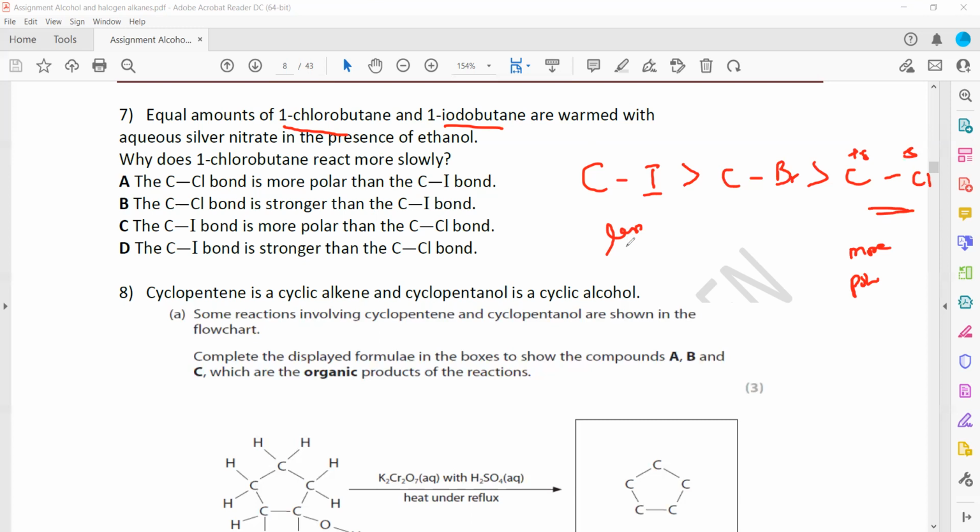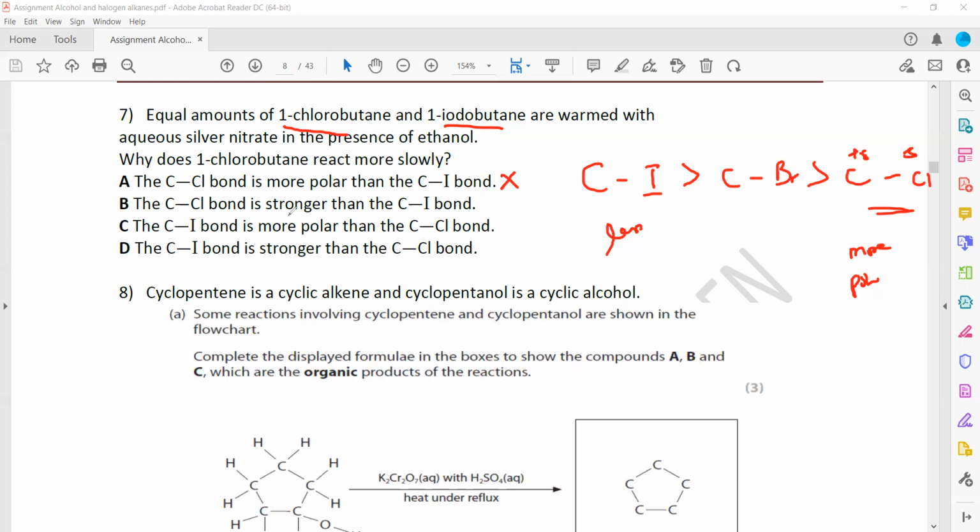But that does not explain the reaction rate, because if it were more polar, then it should react faster. Here the polarity is not responsible for the reaction being faster or slower. So that's why A cannot be the answer.